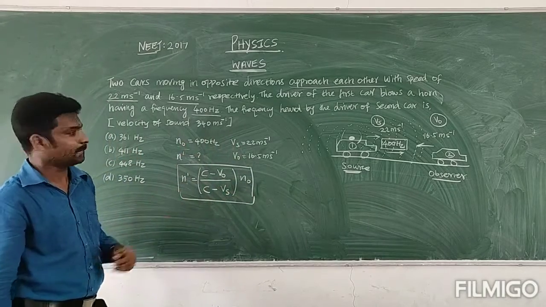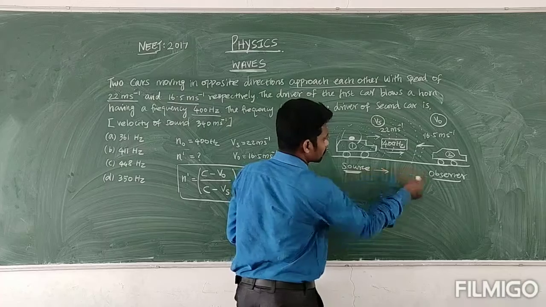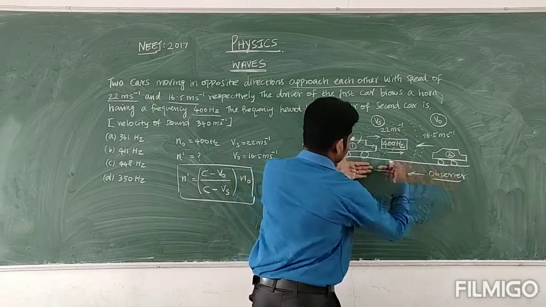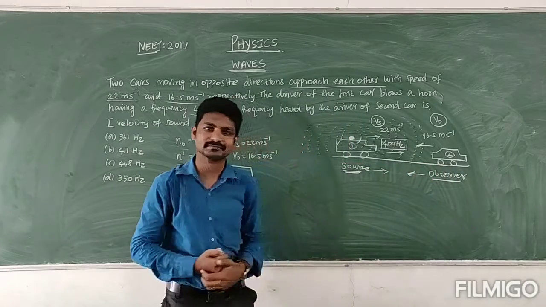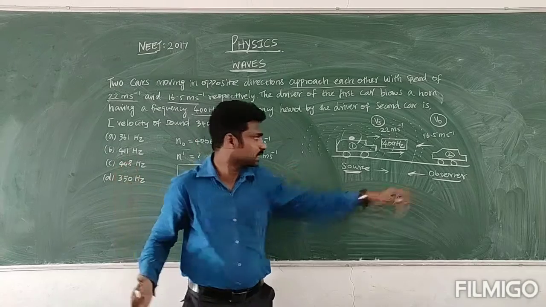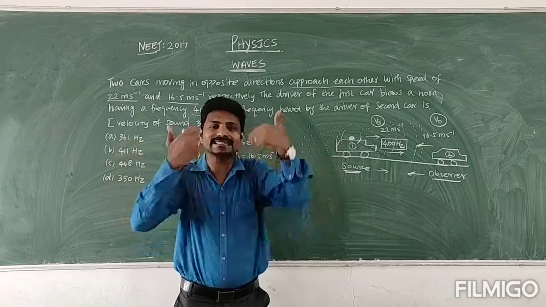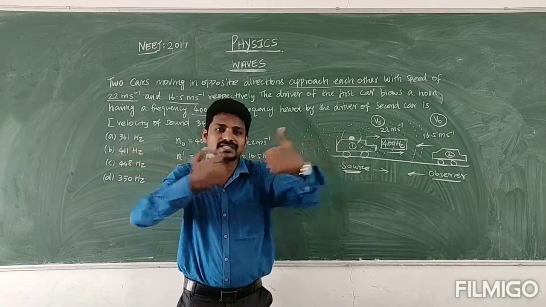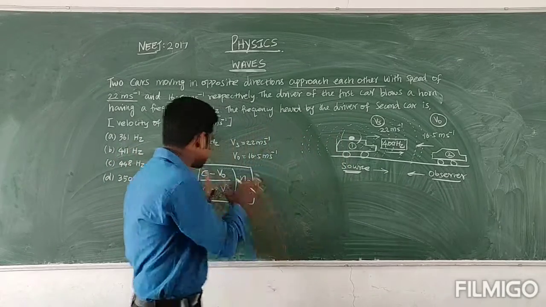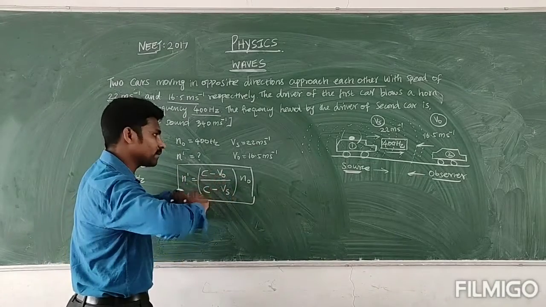Here the source moves towards the observer, and the observer also moves towards the source. Since both come close to each other, the frequency will increase and should be more than 400.